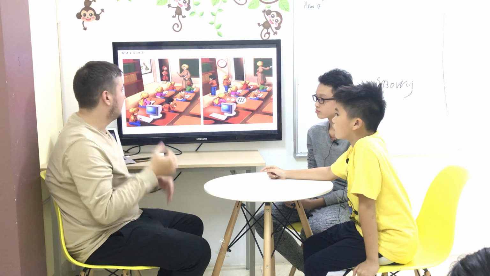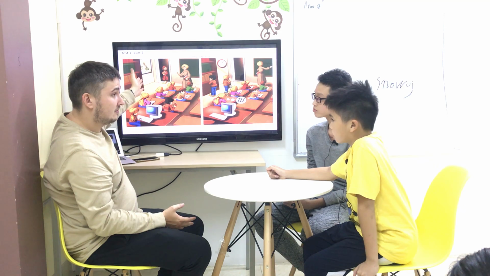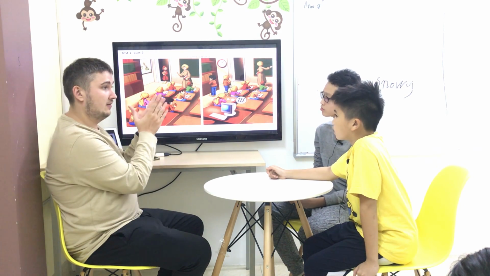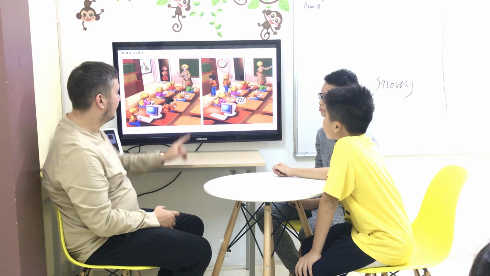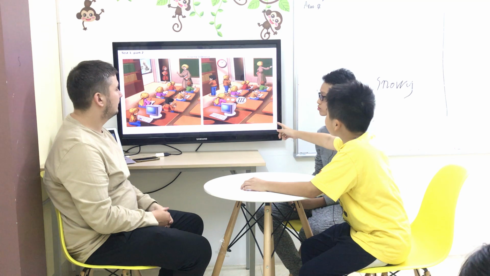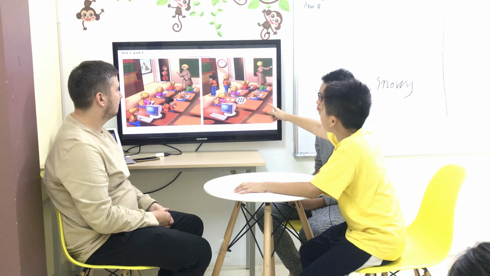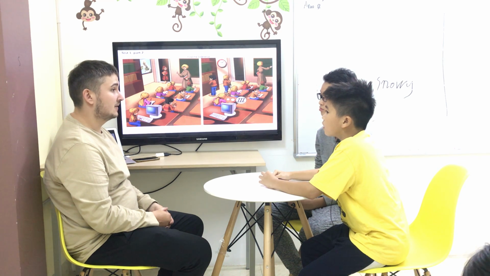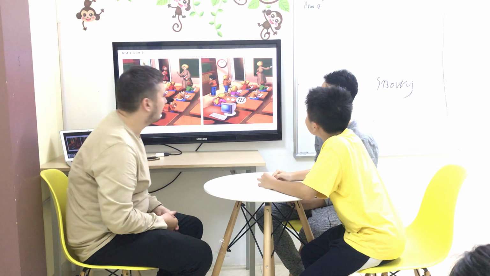As we can see in the left picture, there is a map, and the map is on the wall, right? Good. However, in picture 2 there is a clock on the wall. No maps on the wall, right? Yes. Good. What time is it on that clock?